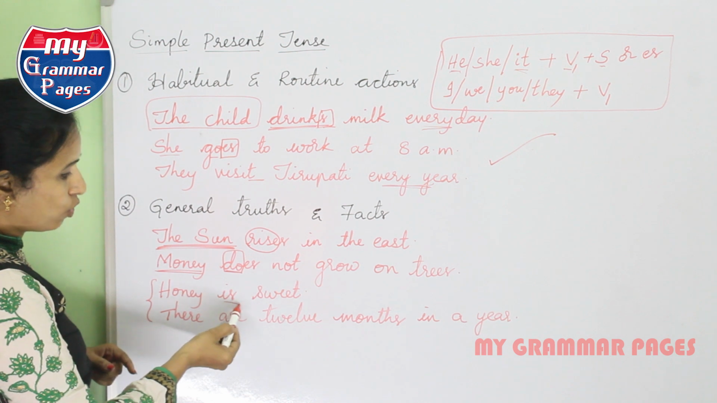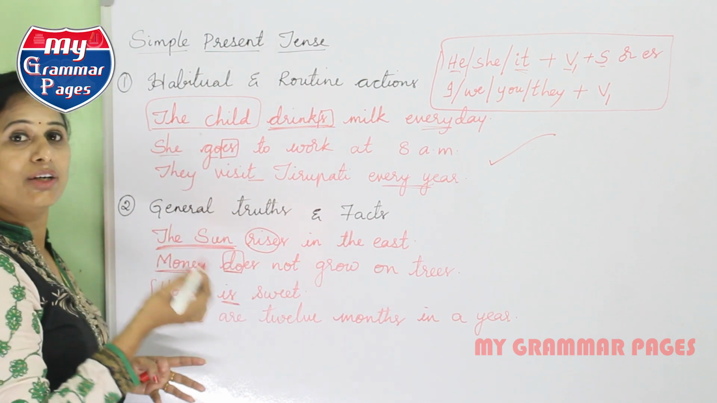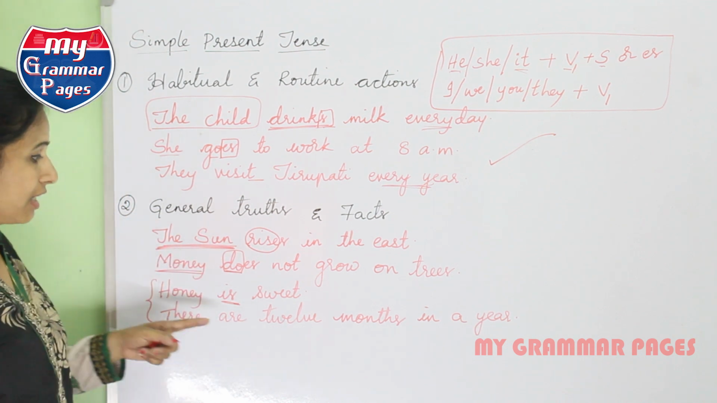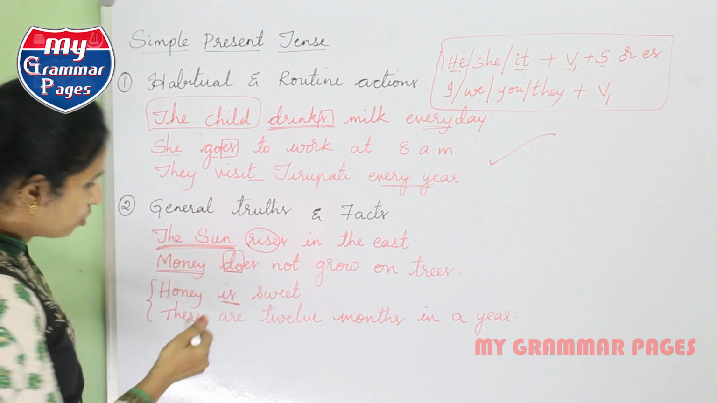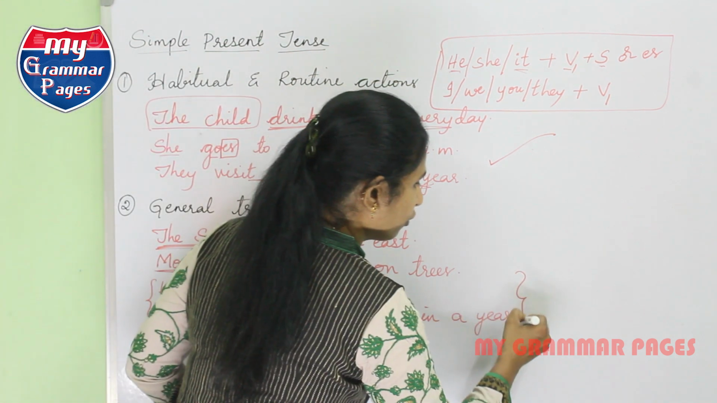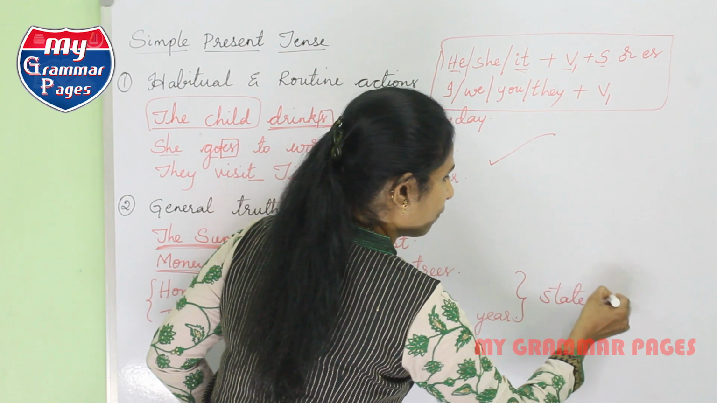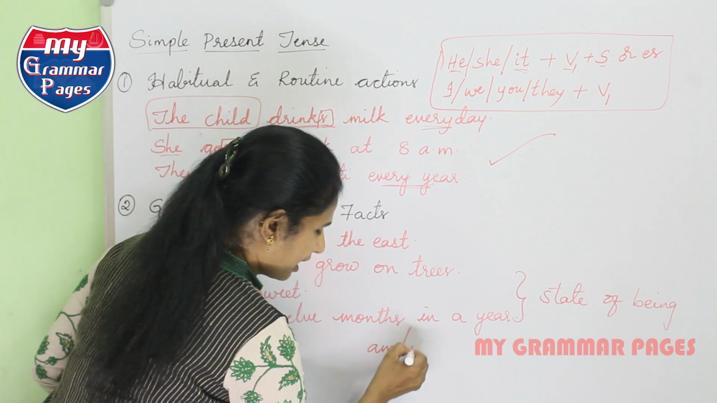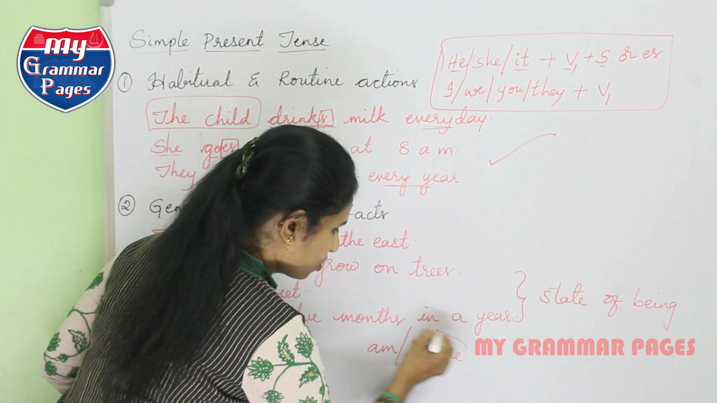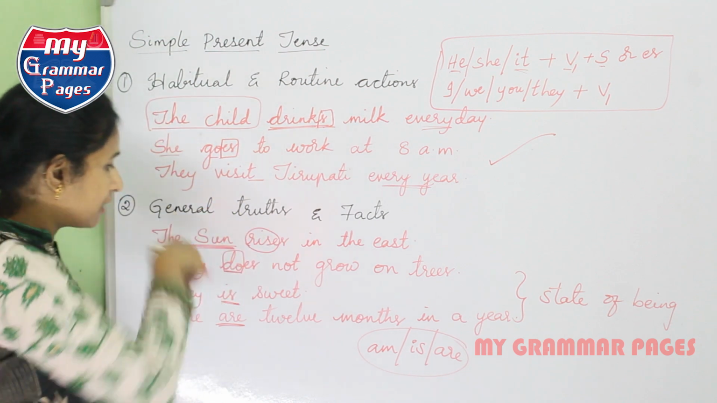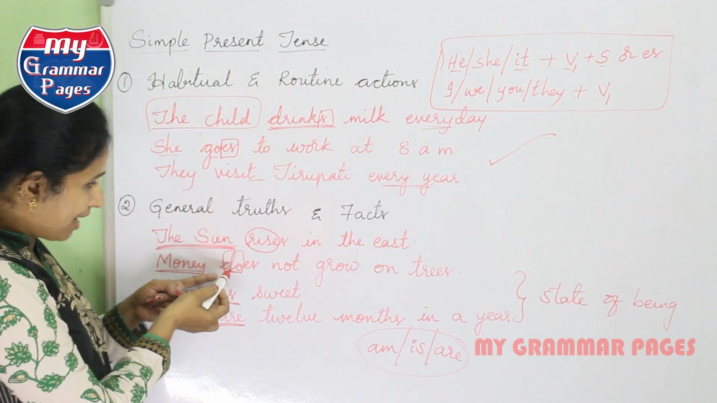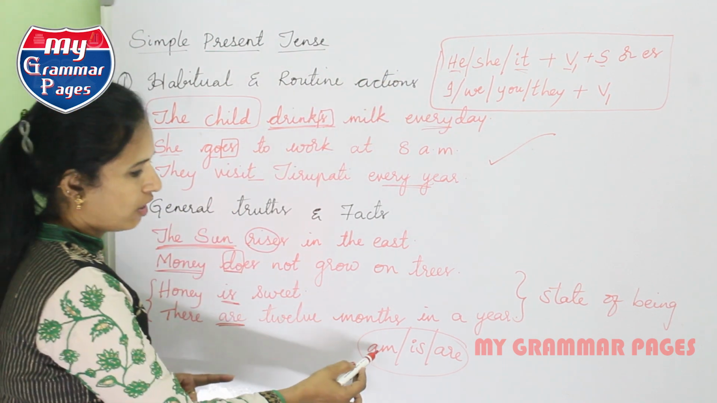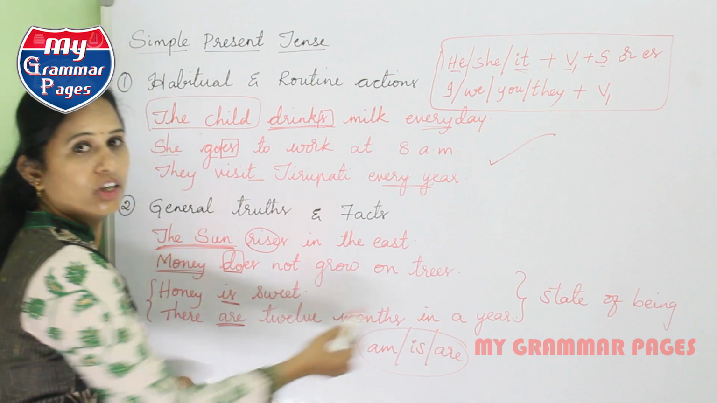Have you seen? Honey is sweet. There is no verb here. It is not getting added with s or es. Even here, have a look. There are 12 months in a year. Even this one, we are not satisfying the rule. So these two talk about state of being. In state of being, we use either am or is or are. So we don't follow this one because it is not showing any kind of action. When you give an action to a particular subject, then you have to follow that particular structure. Otherwise, you have to take either am or is or are.